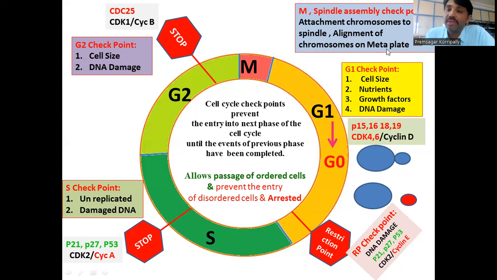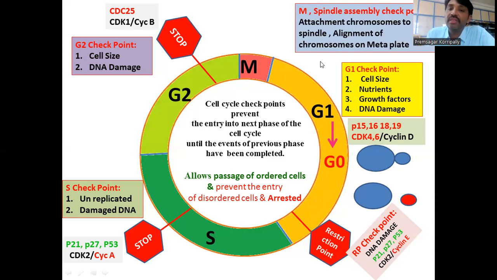This is the attachment of chromosomes to the spindle, or alignment of chromosomes on metaphase. Two things will happen. They have to align on the center of the plate, then they have to attach to the mitotic spindle. Then only the cell will move from metaphase to anaphase. If not, the cell will be arrested in the metaphase. Once it is arrested, it will go through various processes to align all the duplicated chromosomes in the center. Then the cell goes to the next phase, that is anaphase.